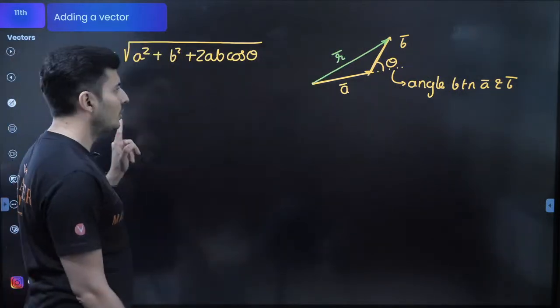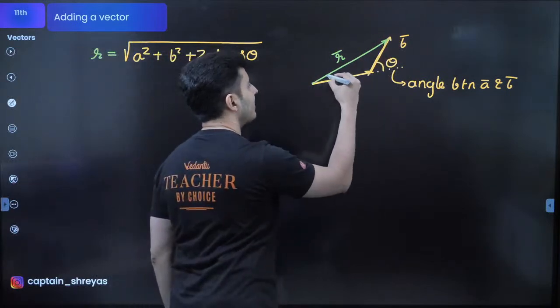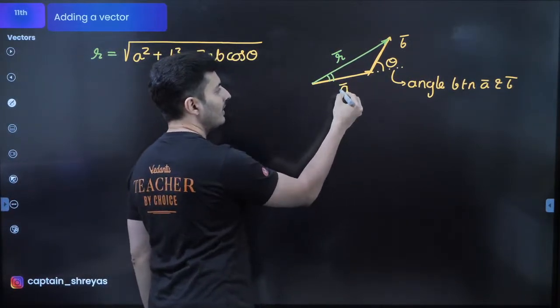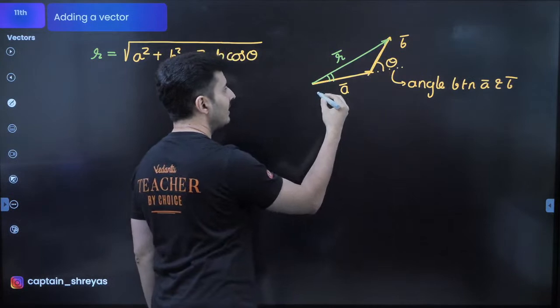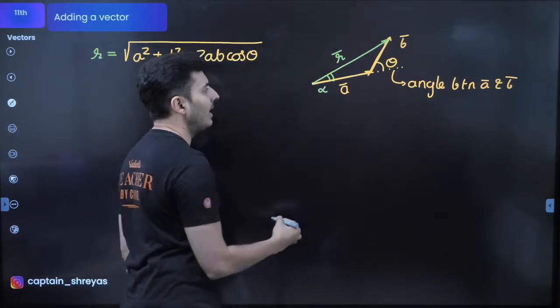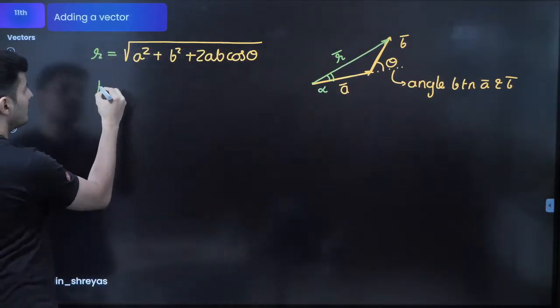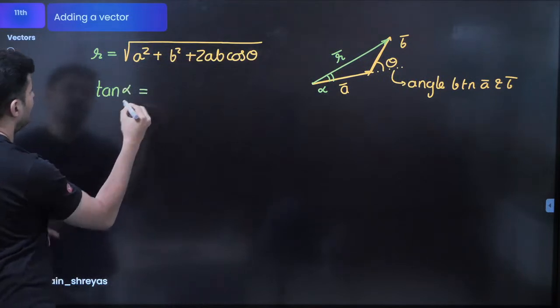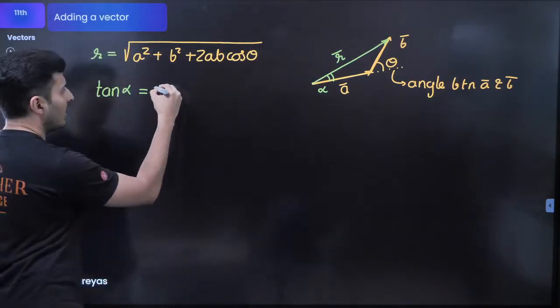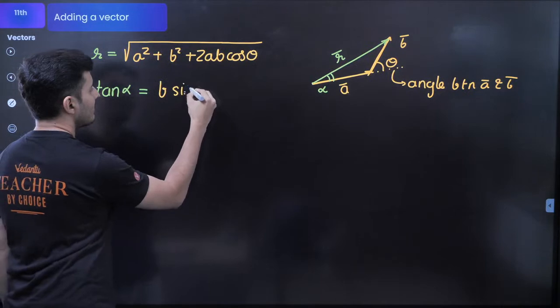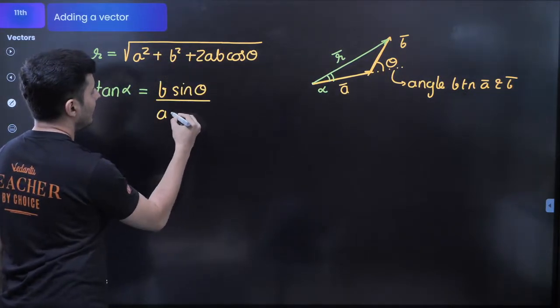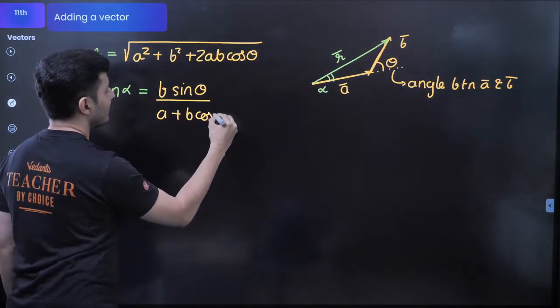So root of a square plus b square plus 2ab cos theta will give me the length of the resultant. This is the first formula. Another formula which you should know is the angle which the resultant makes with the vector A. So that is basically alpha. And tan of alpha is just given by b sine theta divided by a plus b cos theta.